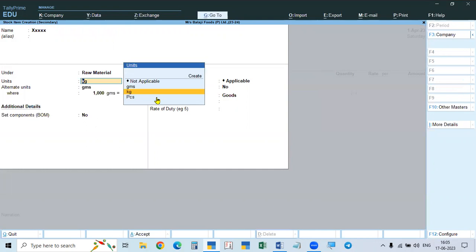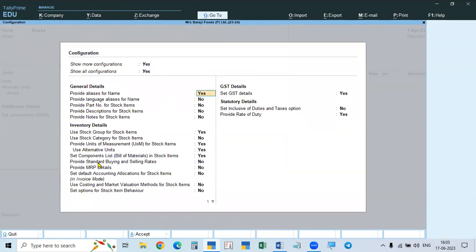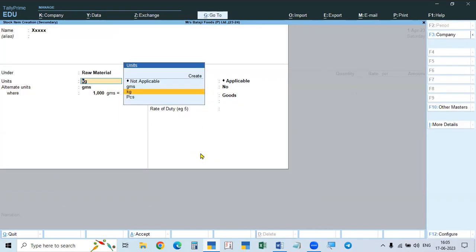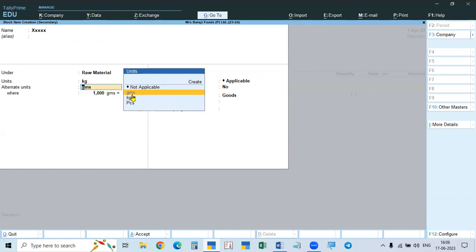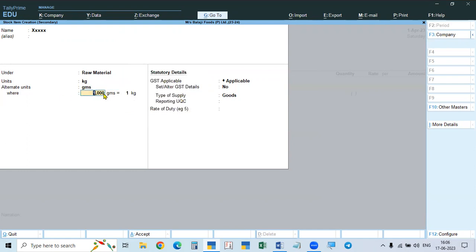Then take the unit. First of all, mainly we use kg, that is the reporting. Grams are taken for the raw material, only the components. That's why take kg, and for that, the alternate unit will be grams. You take that. So how many grams are 1 kg means 1000 grams 1 kg. That you have to take.